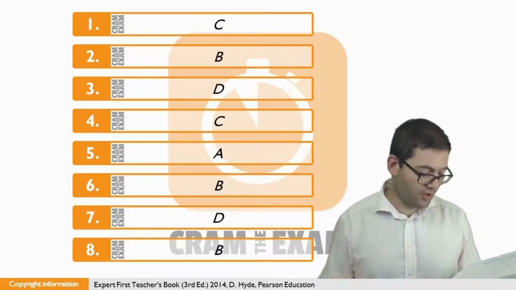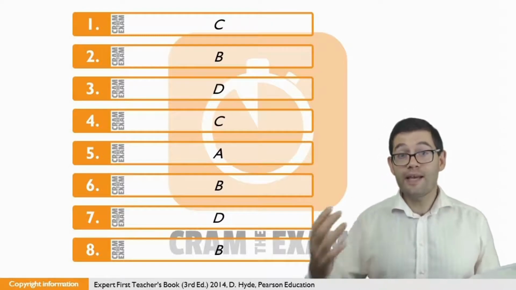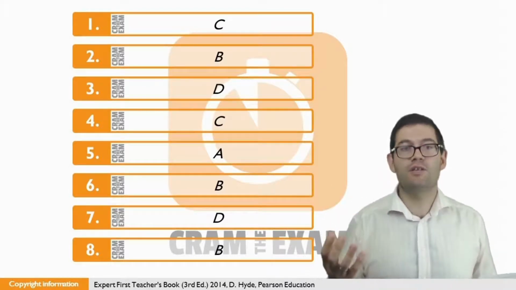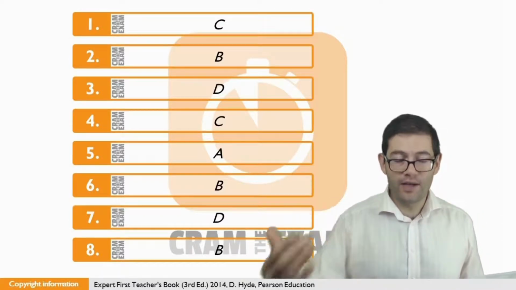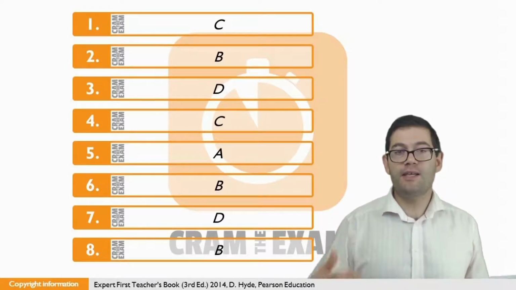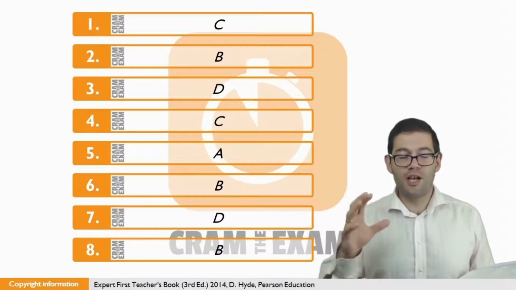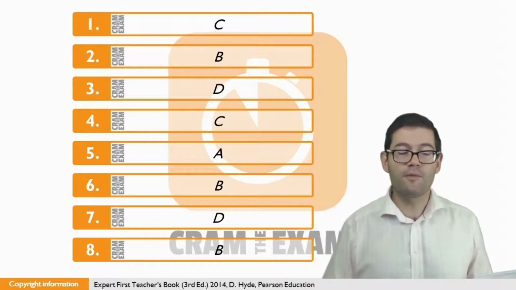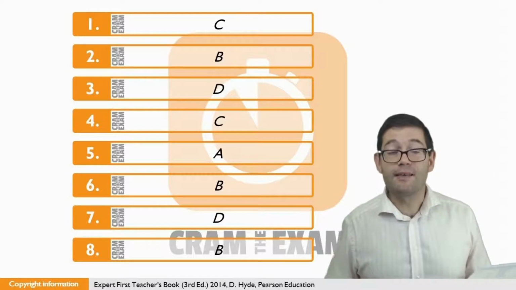For question number 4, the context here talks about customs, things that are going on, and behaviours which are expected. And that's the key thing here. Things which are expected from other people. In this case, the people who practice these customs expect other people to behave in a certain way. So we need to choose a word which closely connects the idea of something being expected from other people. And the answer here is C, required.